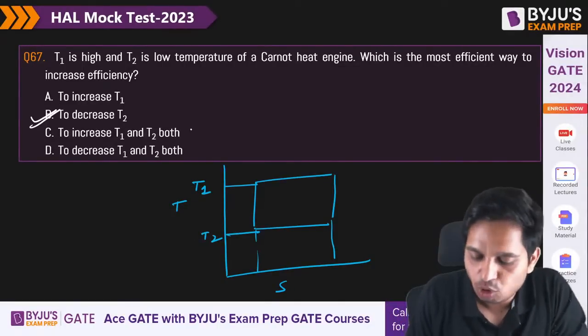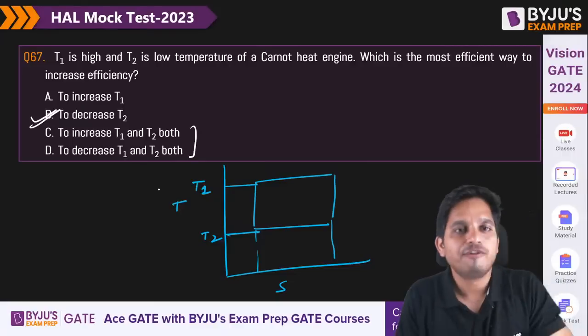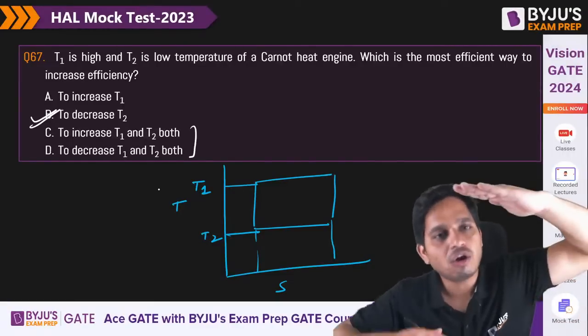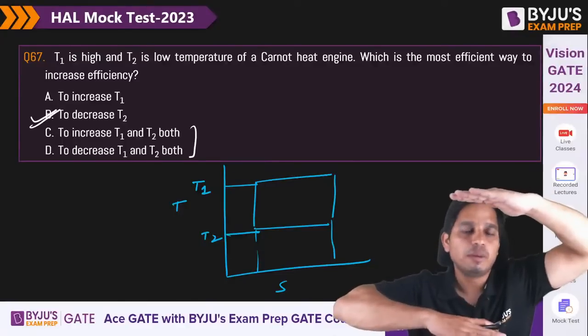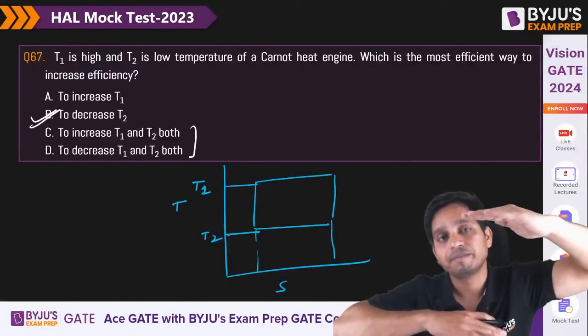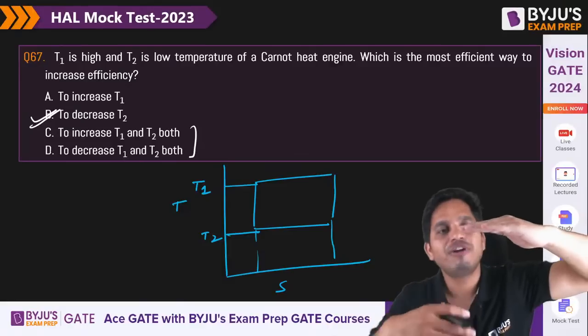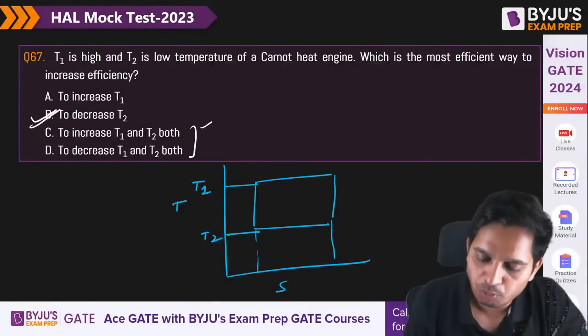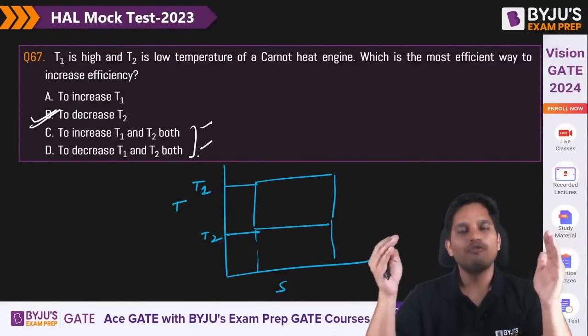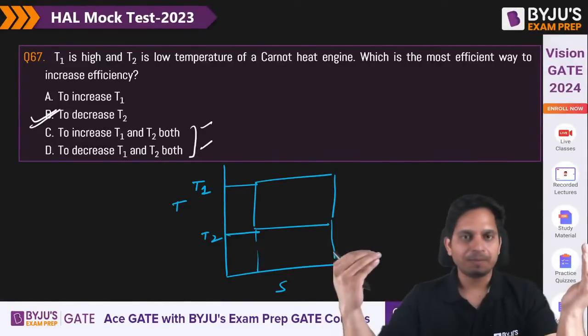And these both are contradicting sentences. To increase efficiency, you have to increase T1 or decrease T2. Both will increase efficiency, but the more efficient way is to decrease T2. If you do both, then you will have one positive effect and one negative effect. Chalo.